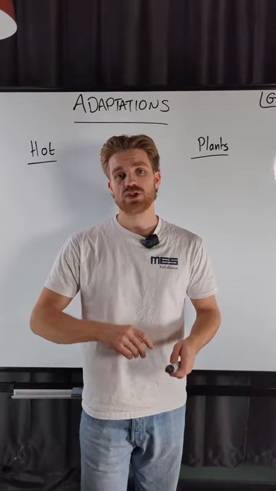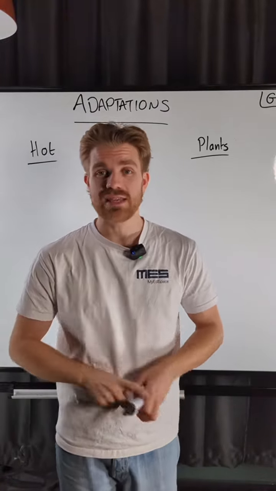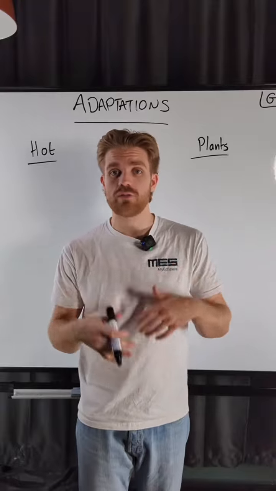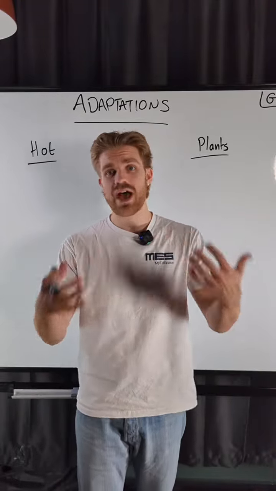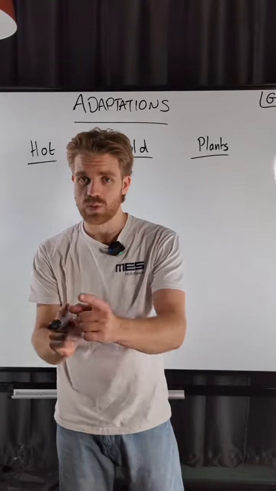Now, adaptations fall into three major categories. We have our structural adaptations. These are structural features of the animal or the plant that helps them to survive. We're going to look at hot, cold environments and look at some plants as well.